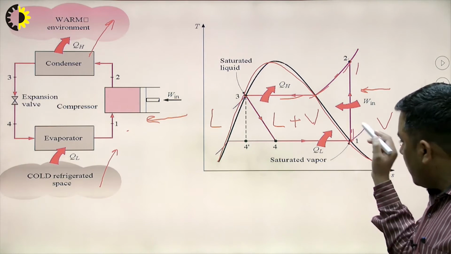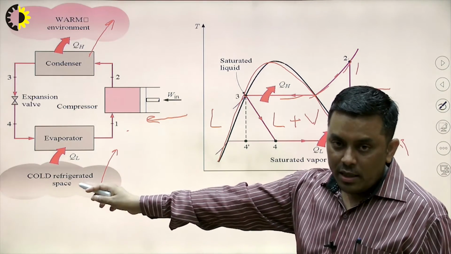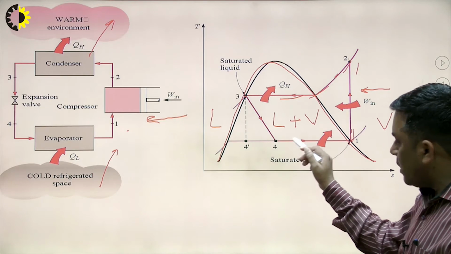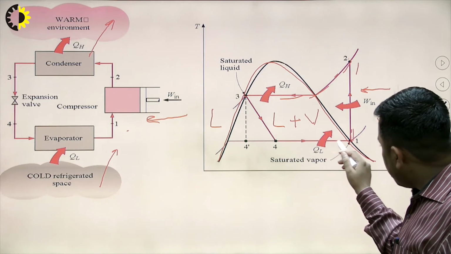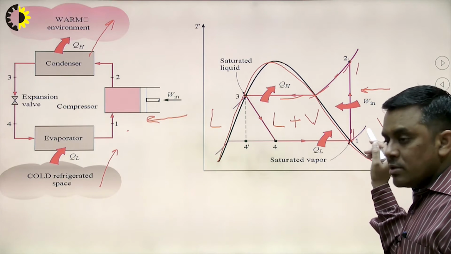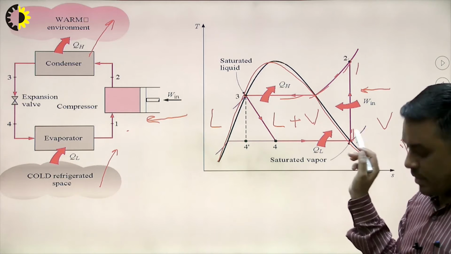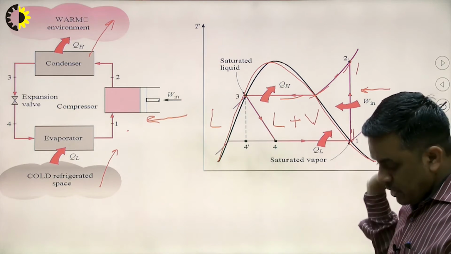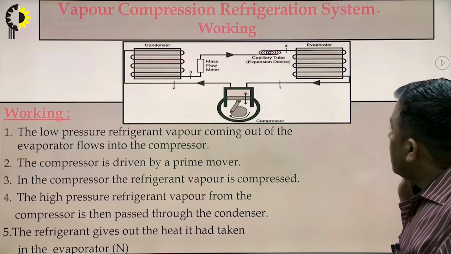This is the process where the heat is absorbed from the space which has to be refrigerated or which has to be maintained at low temperature. The latent heat of evaporation is absorbed, and this liquid and vapor mixture is converted into saturated vapor. So this is how we can understand the vapor compression refrigeration system by the block diagram and by the TS diagram. I hope each and every process is now clear.